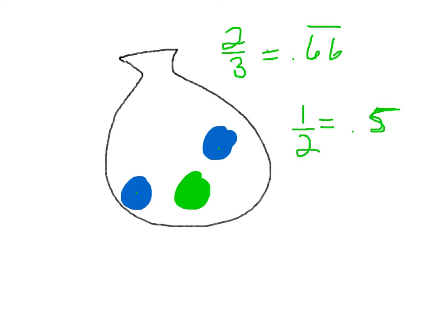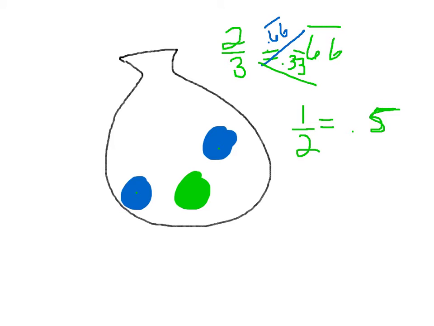Alright, so here's our original situation with the bag, 2 blues and a green. We can draw it out with a tree diagram. What's the probability of getting a blue? It is 0.66. And then what's the probability of getting a green in the first round? Well, there's 1 green one out of 3 marbles, so it's a 0.33 chance.